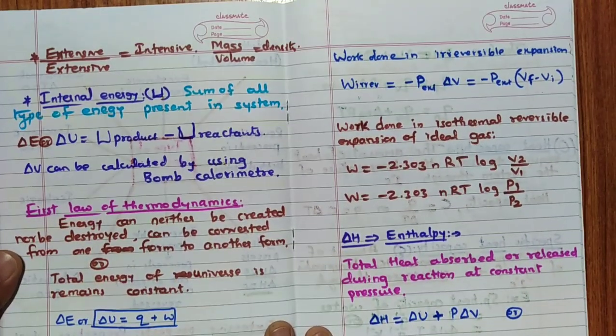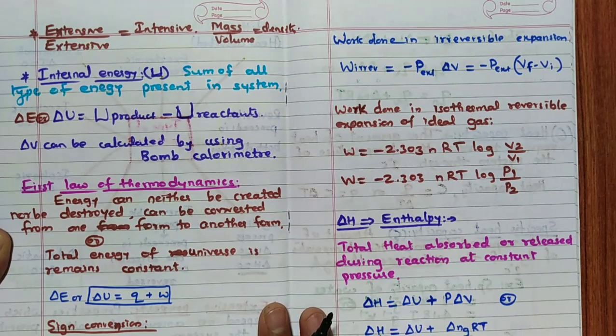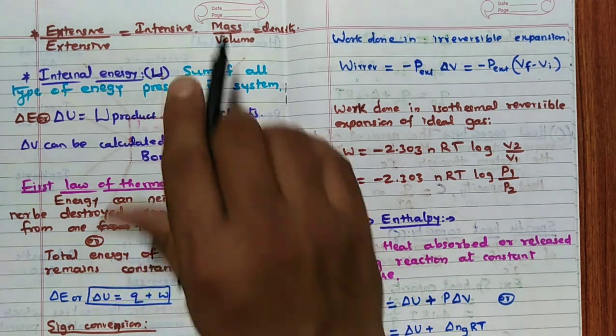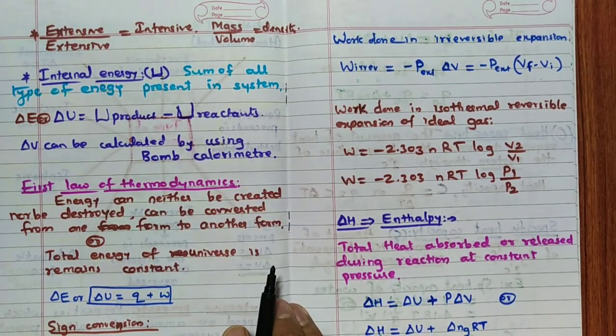Then extensive divided by extensive. Remember, the ratio of two extensive properties is always an intensive property. Best example is density. Mass by volume is equal to density. Both are extensive, giving rise to an intensive property.